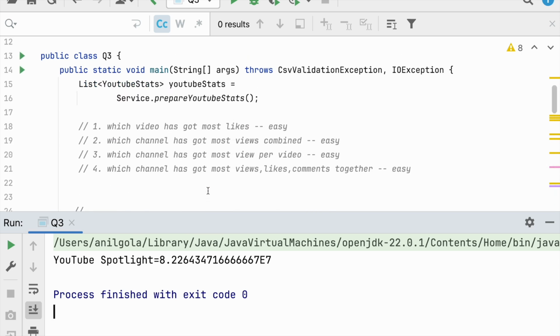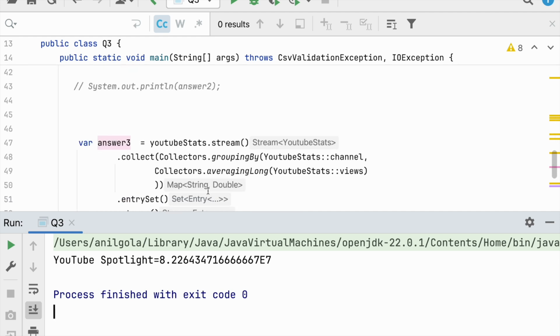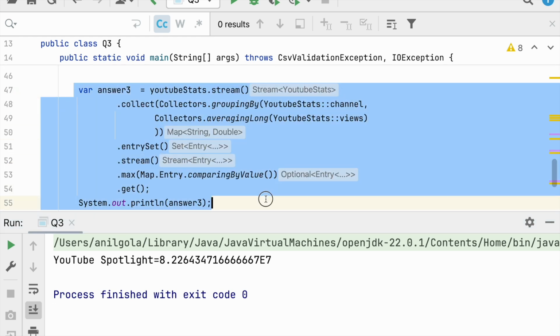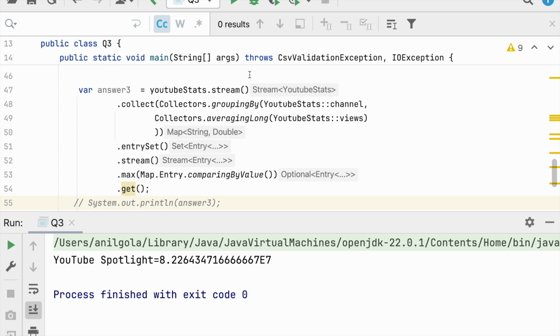Now question number 4: which channel has got the most views, likes and comments together? Sometimes for a video under a channel the views can be huge, but people are not liking those videos or commenting on them, and sometimes people comment and like a lot. So we need to see the channel whose videos are very engaging. People not only watch, they like, and they also comment on it. Let's see how to solve this kind of question. This is also very similar to questions 2 and 3, but with some variations.